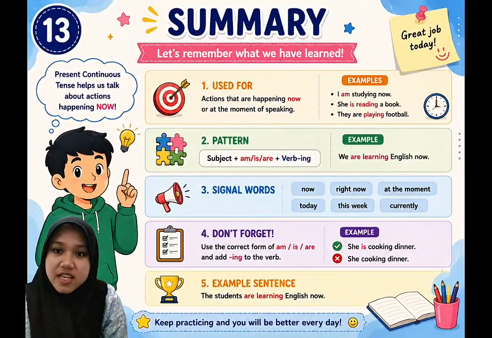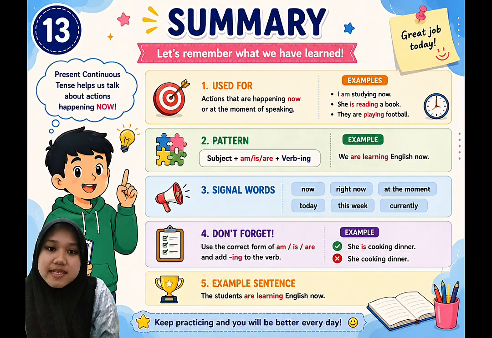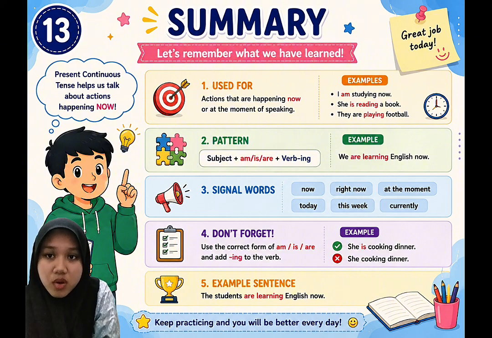Before we finish, let's review today's lesson. Today, we learned that present continuous tense is used for actions that are happening now or around the present time. We learned the formula: subject plus am, is, or are plus verb ing.